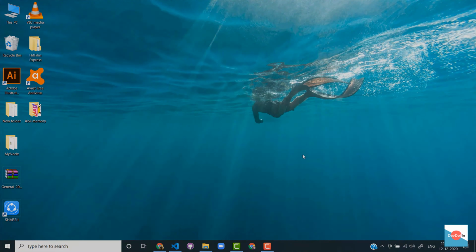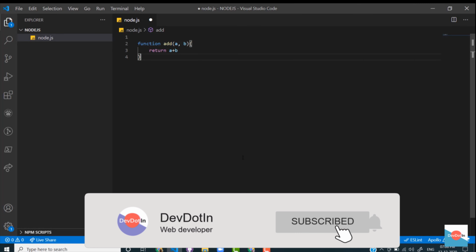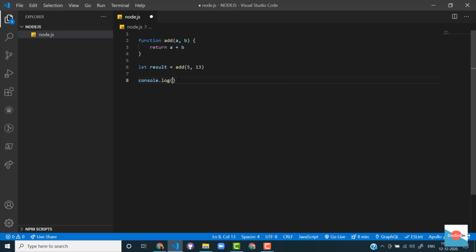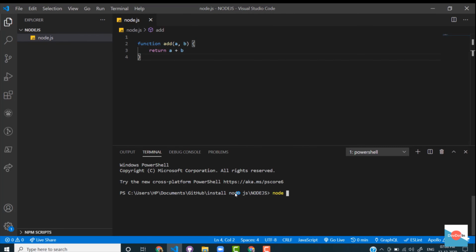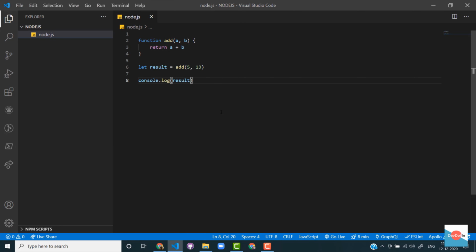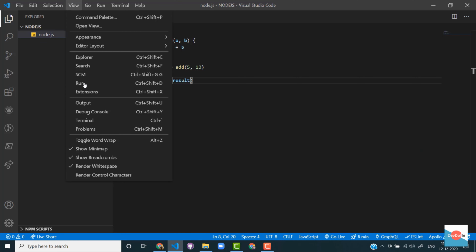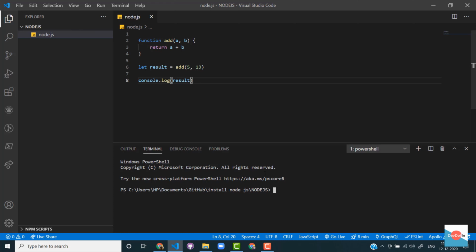After restarting, back in my IDE, I'm using VS Code as my IDE. I declared the same function I used in the Chrome developer tool as an example, and I invoked that function, saved the return value in a variable and am consoling it. In the integrated terminal, which can be opened by pressing Ctrl and backtick or by selecting terminal in the view menu, backtick is the button before the button 1. So the terminal will open at the bottom of your IDE. If you notice, the terminal is already pointed to my workspace.